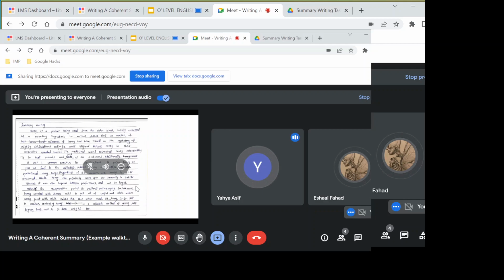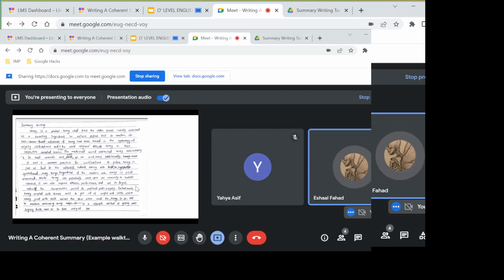Miss, as you mentioned earlier, it enhanced my skills and gave me some of the important tips that I needed to write a coherent summary. Do you want my feedback? Okay, you go first and then I'll give you my feedback also. Actually, miss, I've already done summary writing with another teacher who helped me a lot. But I would gladly say that your points and what you've taught me were much clearer than that teacher's, and I got to refresh my knowledge about this subject and topic, and that helped.